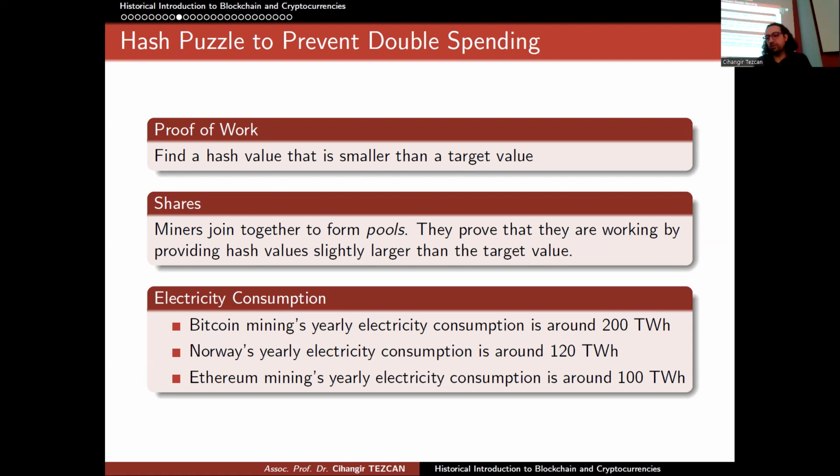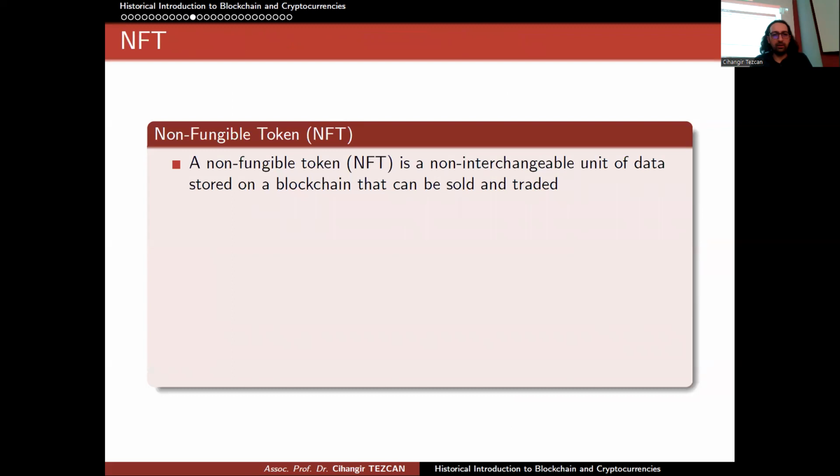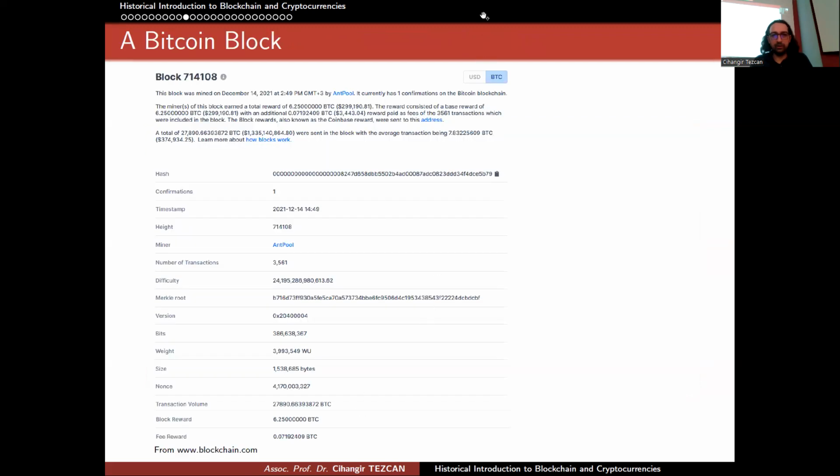So we should look at the problem in that respect. This is the main idea behind the electricity consumption. You are trying to solve a hash puzzle, but this is only a consensus model that we call proof of work. In different consensus models, you don't have to spend this much electricity.